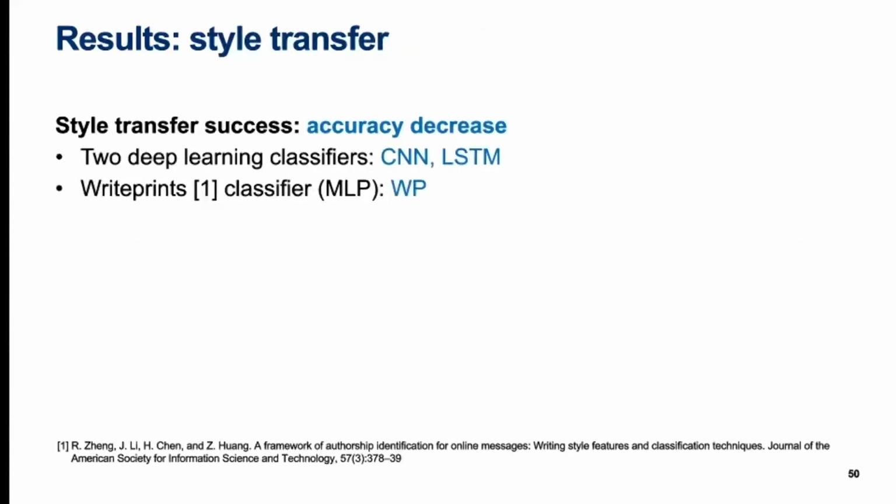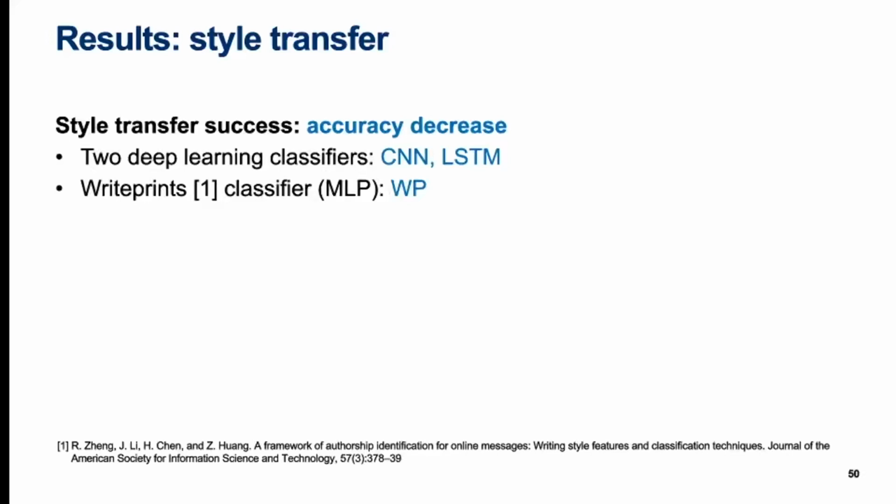For evaluating style transfer, we measured the accuracy decrease, that is how much original accuracy went down after style transfer. As mentioned before, we used 2 deep learning classifiers, a CNN and an LSTM, both of which use words as input features.